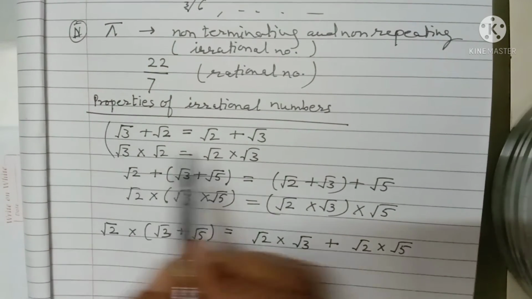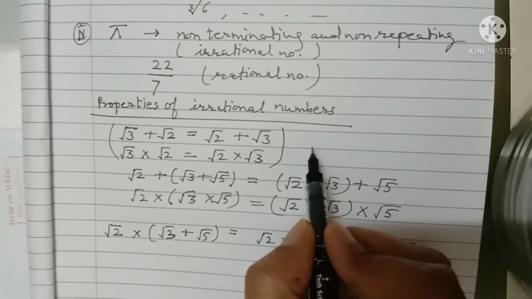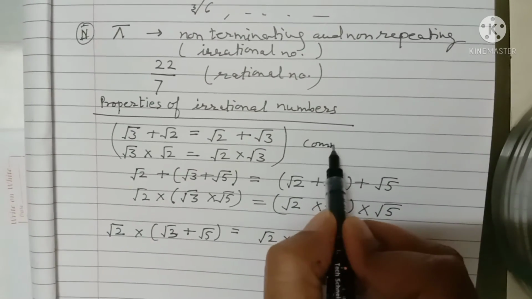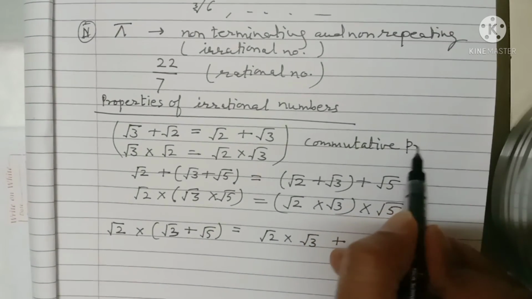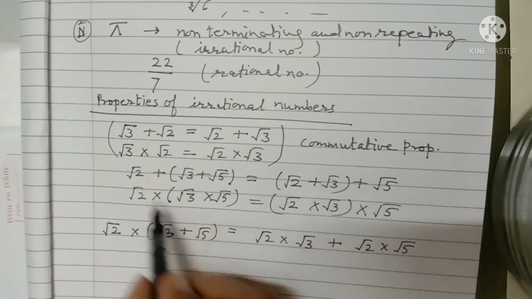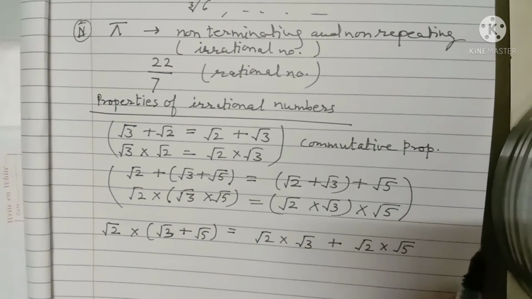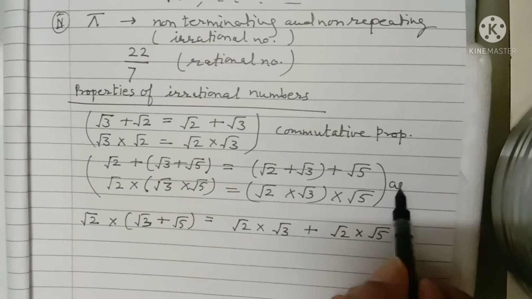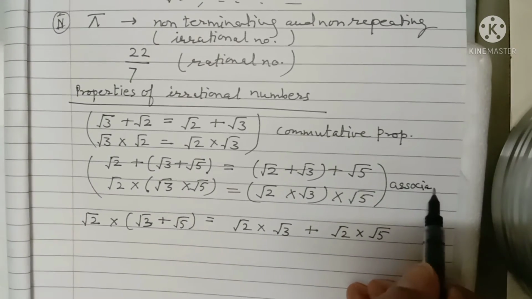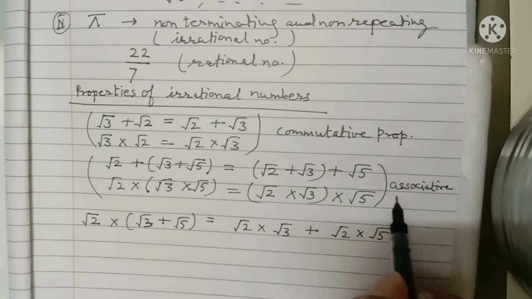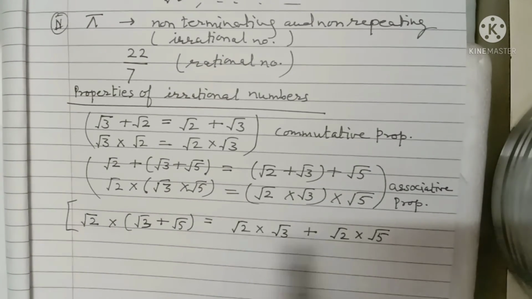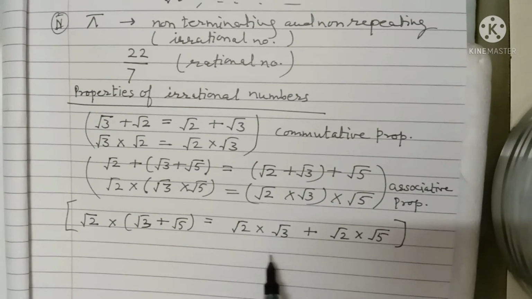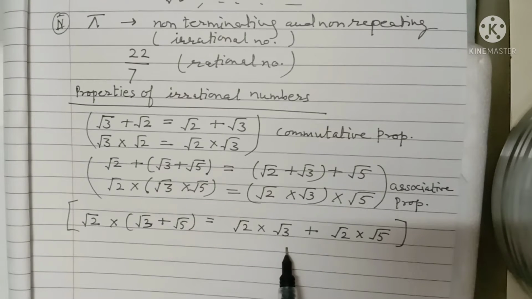So here these two represent the commutative property, these two show the associative property, and this is the distributive law. The third one is the distributive laws.